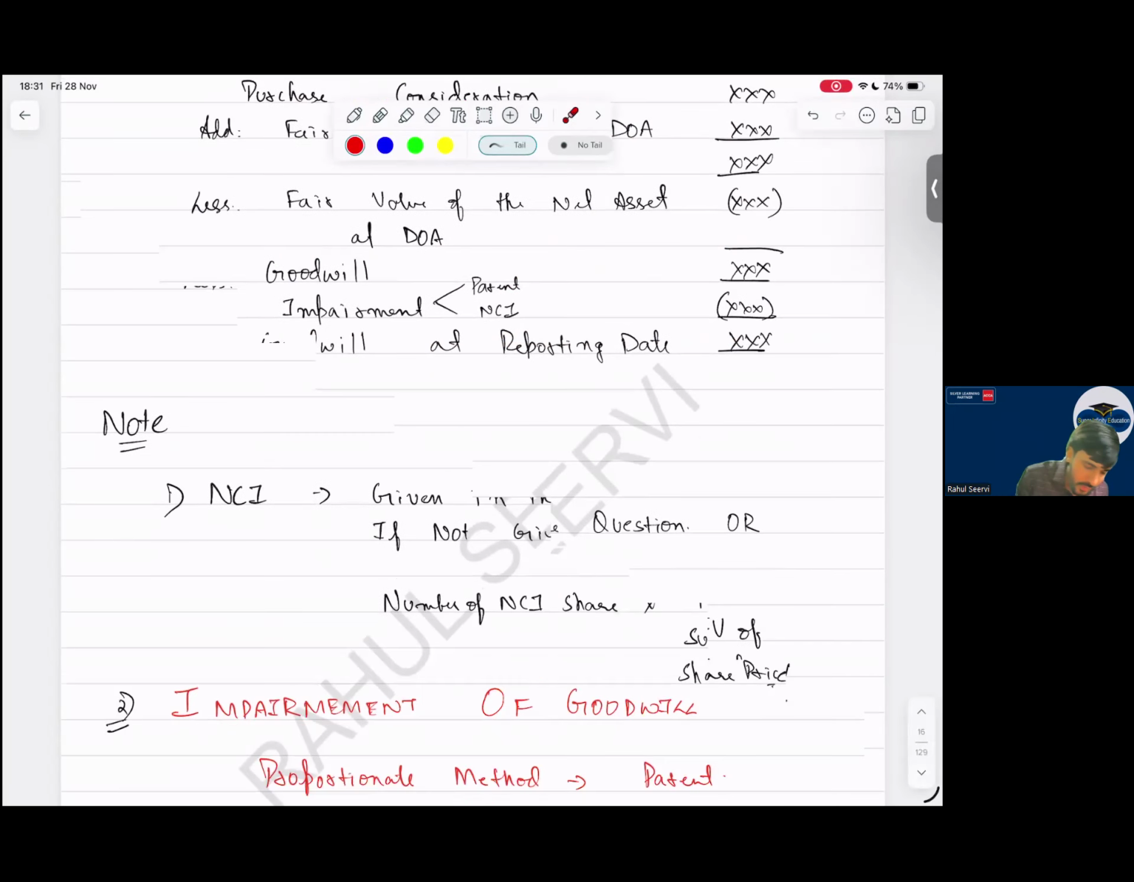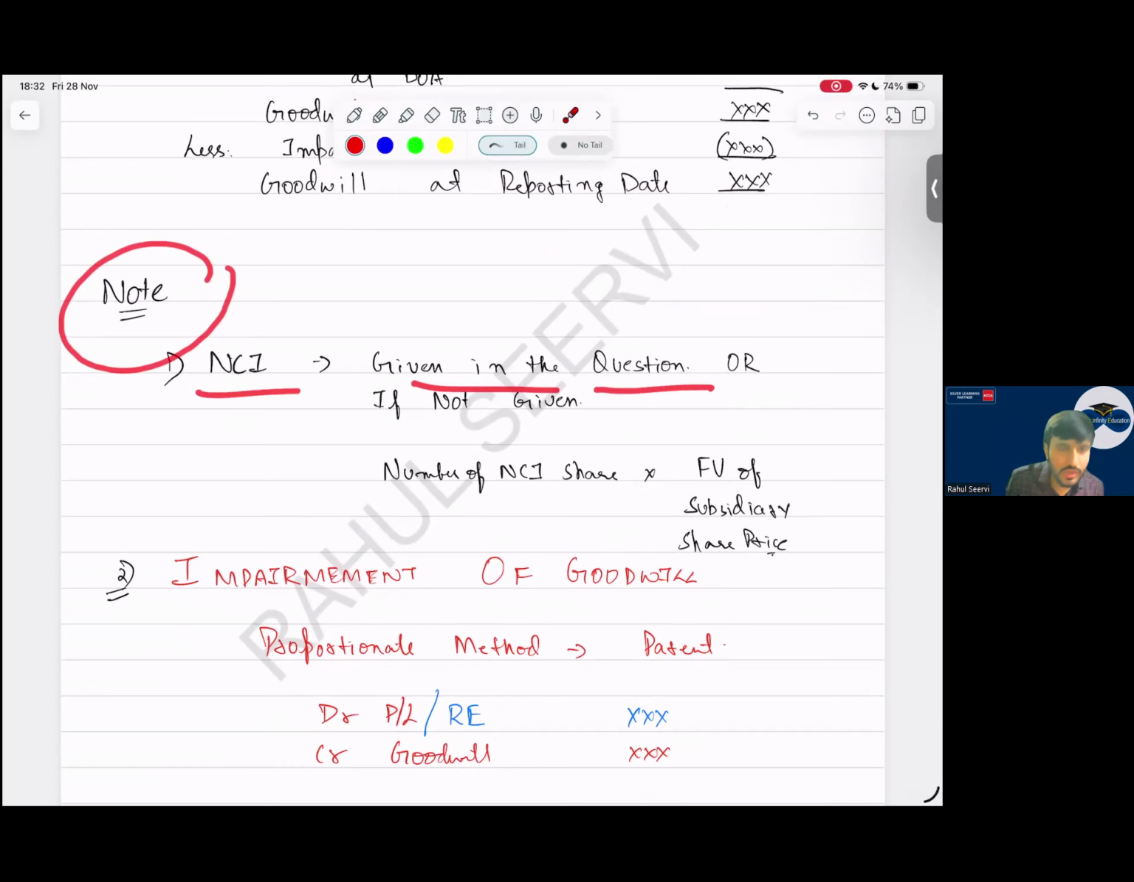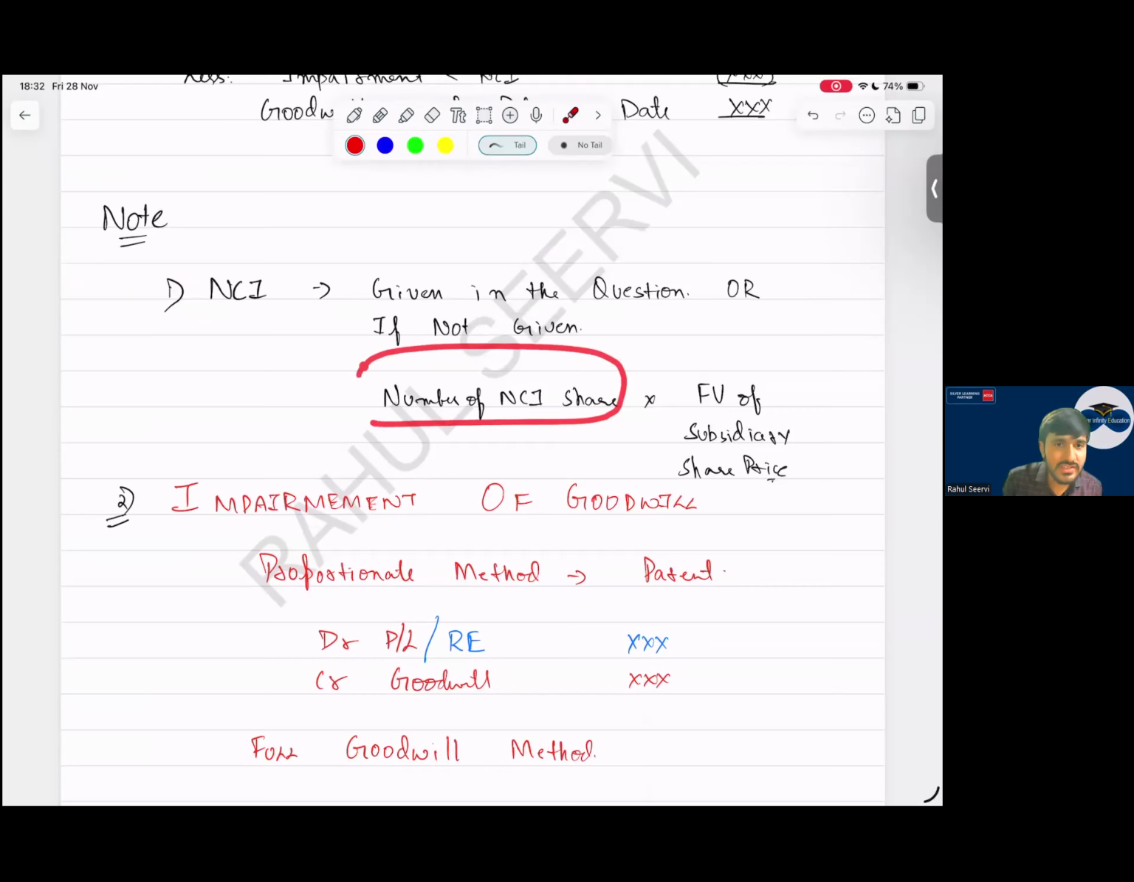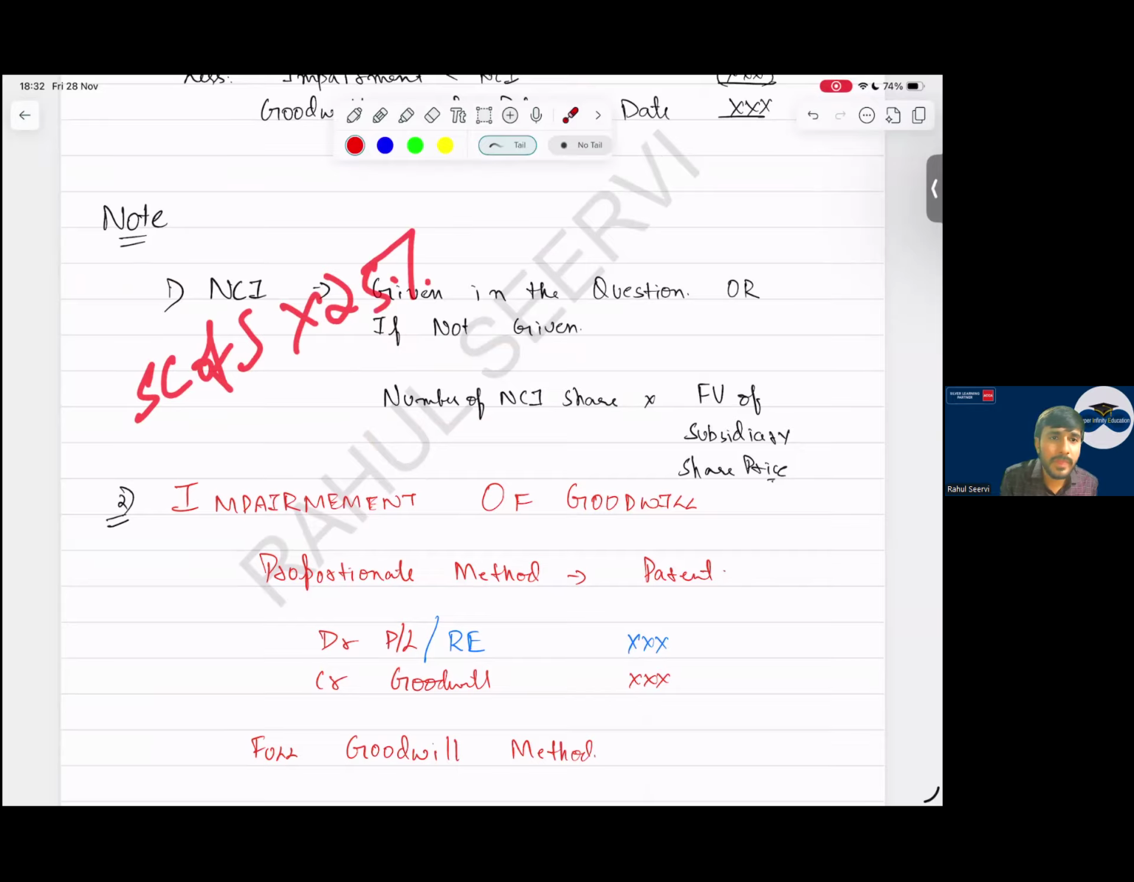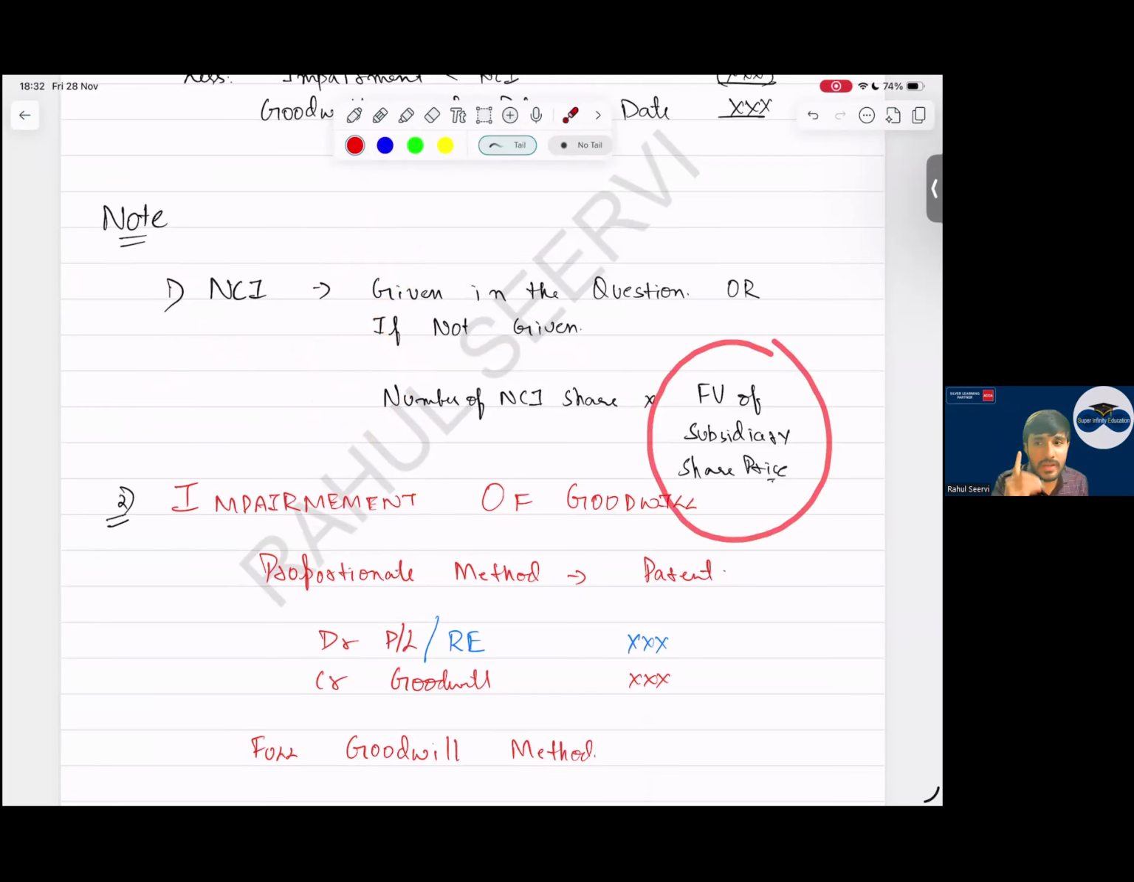Now note, an important note. If the NCI is not given in the question, what will we do? If it is not given, find the number of NCI shares. How will you calculate the number of NCI shares? Take the share capital of the subsidiary company, multiply with the NCI percentage, divided by the face value, whether it is $1, 50 cent or 25 cent. See the question carefully. Please avoid the silly mistake. Then multiply by the fair value of the subsidiary share price.